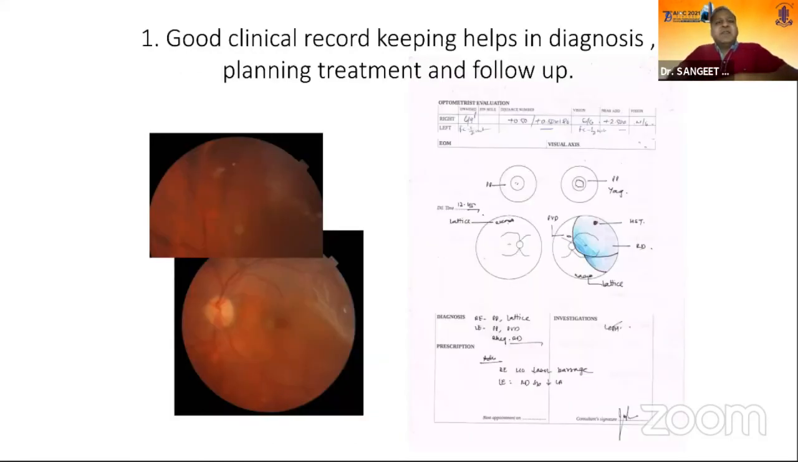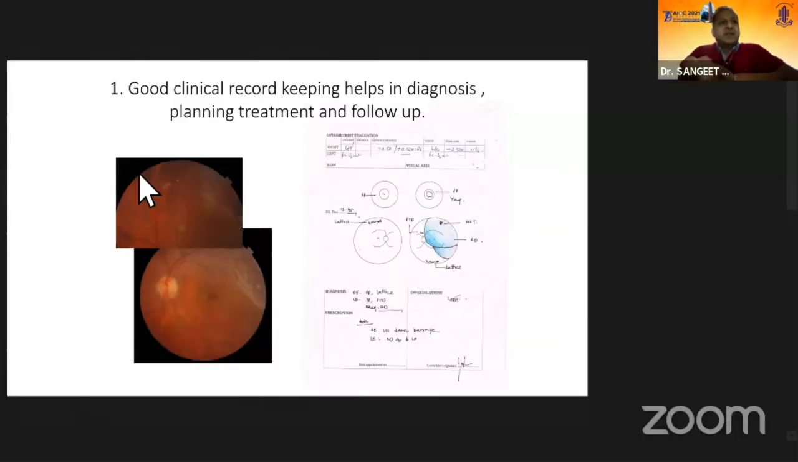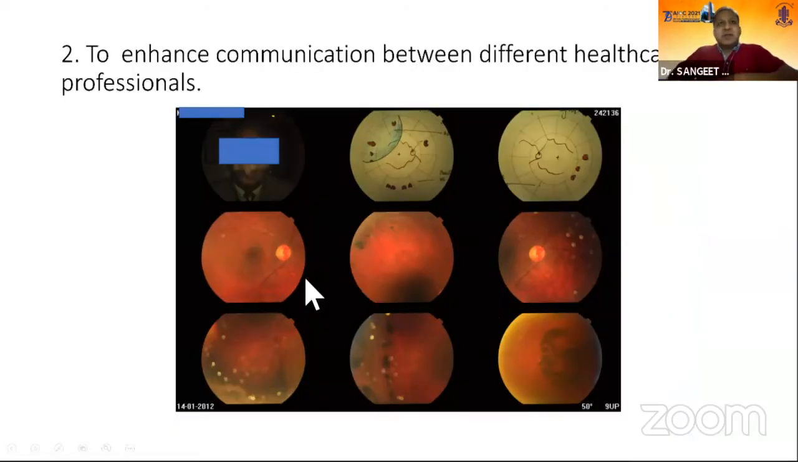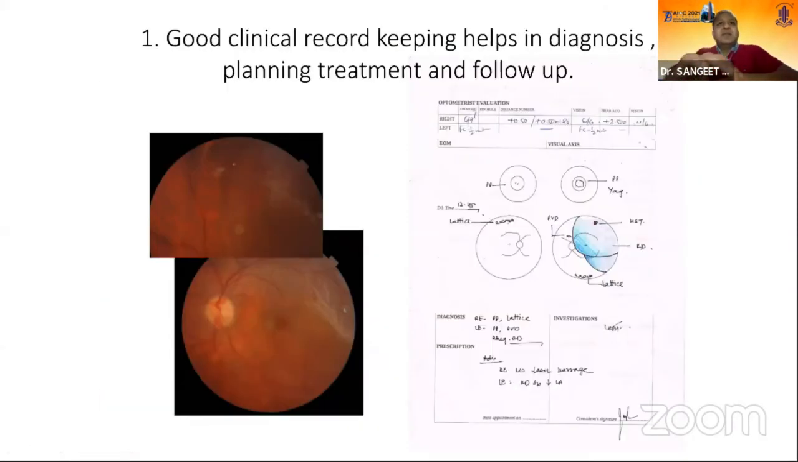So now I come to the significance. First significance, and I think that is one of the most important, is to keep a good clinical record for diagnosis and planning treatment and follow-up of the patient. So this is one of the most significant reasons why you have to do a fundus drawing.